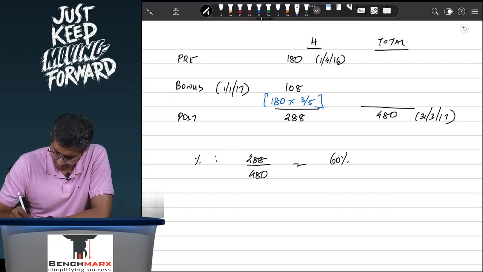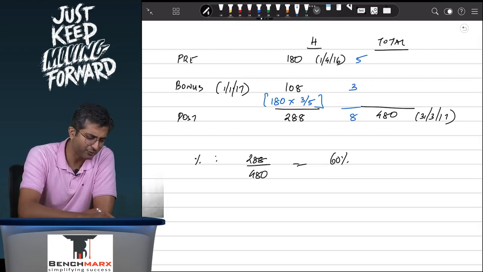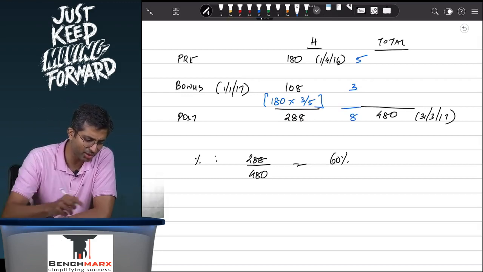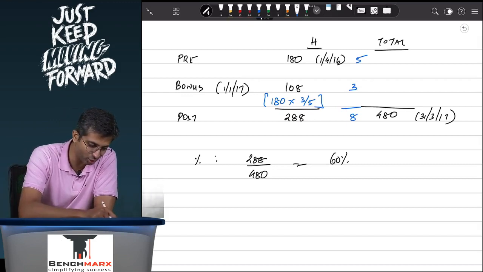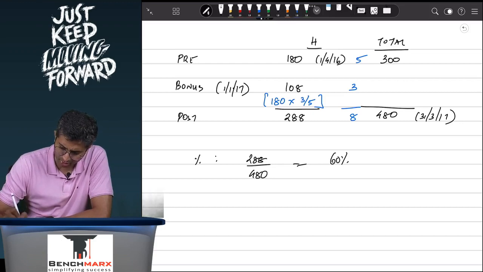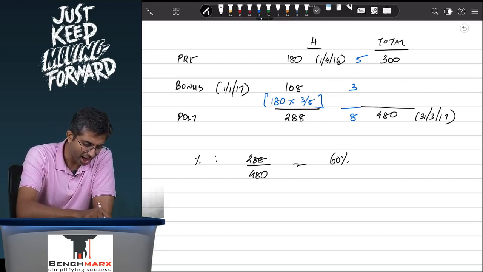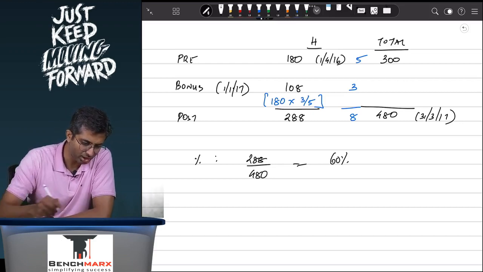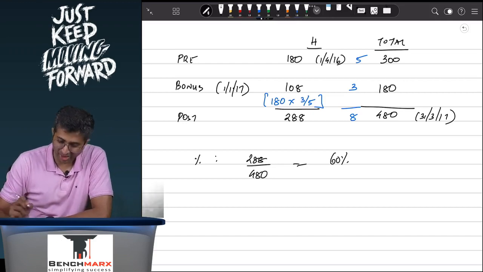So 288 upon 480 comes to 60%, or you can back calculate. If pre-acquisition shares were 5, then bonus shares will be 3, and hence the total shares post bonus will be 8. So 480 divided by 8 is 60, into 5, that is 300. Your total number of shares pre-bonus will be 300, and the bonus shares are 180.